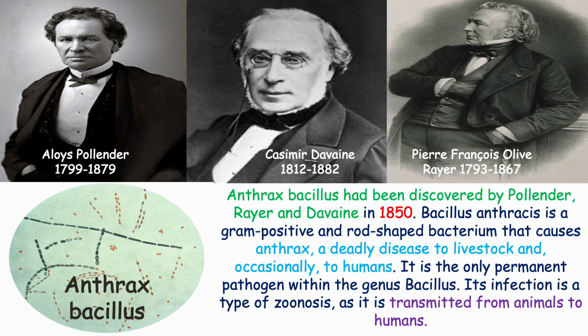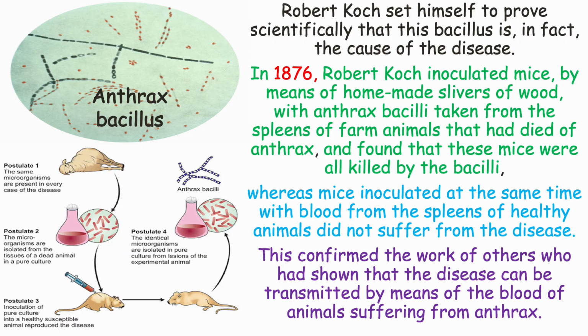Anthrax bacillus had been discovered by Pollender, Rayer, and Davaine in 1850. Bacillus anthracis is a gram-positive and rod-shaped bacterium that causes anthrax, a deadly disease to livestock and occasionally to humans. It is the only permanent pathogen within the genus Bacillus. Its infection is a type of zoonosis, as it is transmitted from animals to humans. Robert Koch set himself to prove scientifically that this bacillus is, in fact, the cause of the disease.